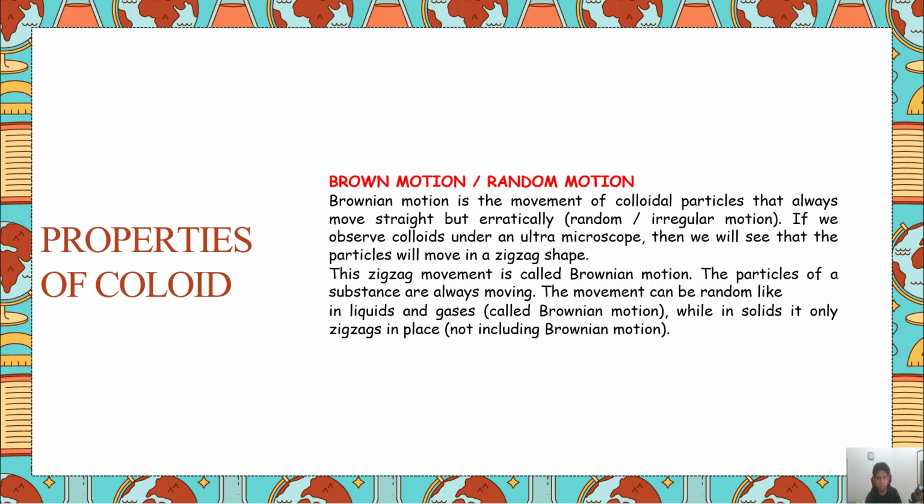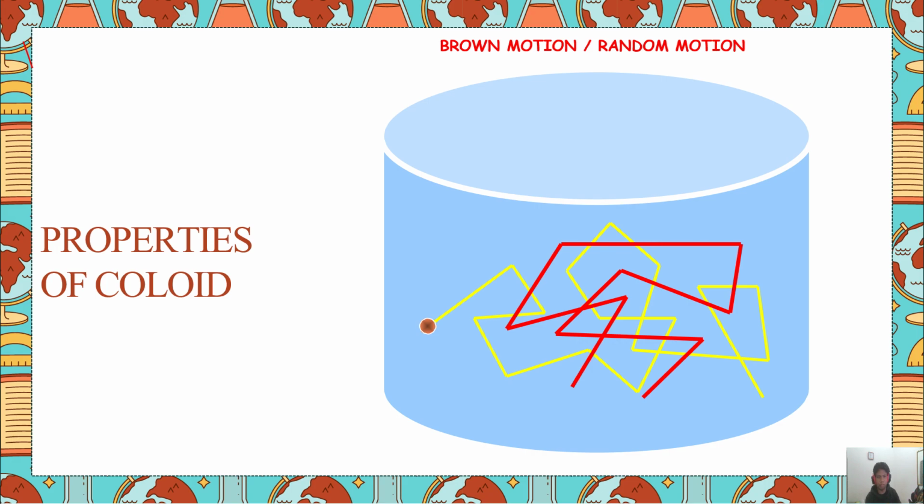The particles of a substance are always moving. The movement can be random, like in liquids and gas, called Brownian motion, while in solid it only zigzags in place, not including Brownian motion. This is the picture of Brownian motion or random motion.